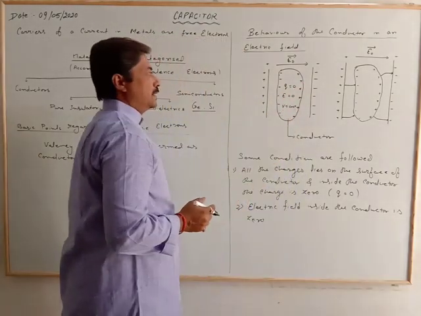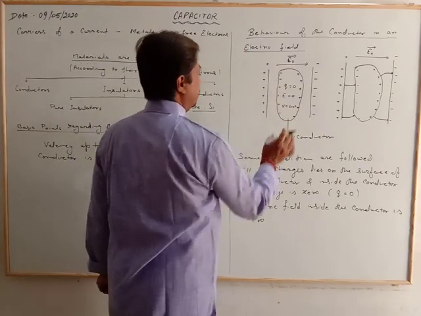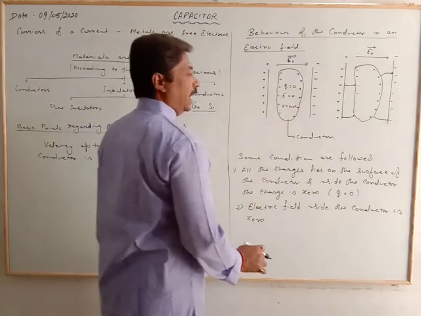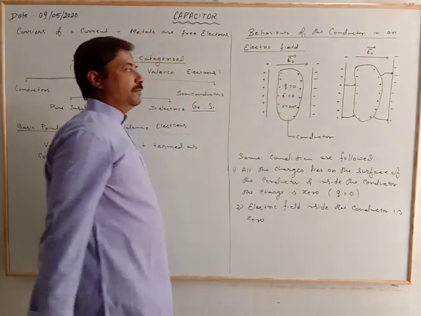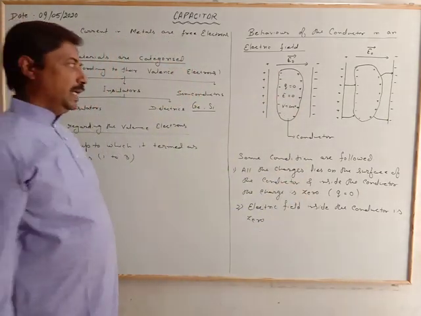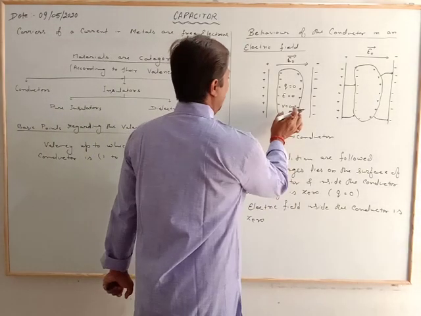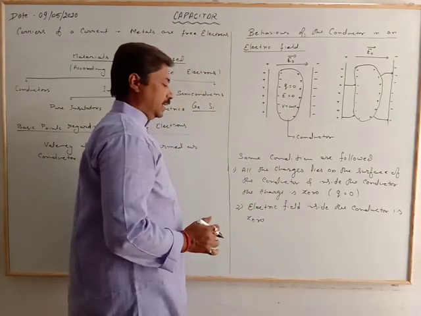All the field lines lie outside the conductor. Inside the conductor, the field lines are 0; there are no field lines.